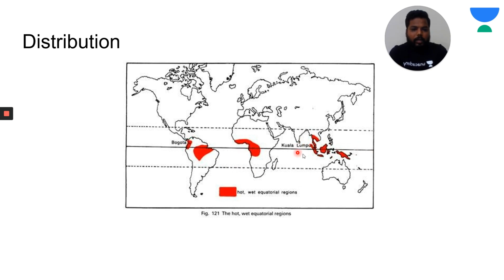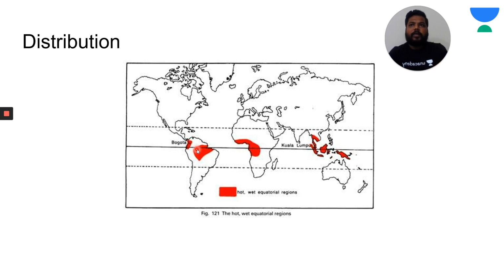Do remember, all these regions are highly important. For this, you should have a minimum knowledge of which countries the equator passes through, which countries the Tropic of Cancer passes through, and which countries the Tropic of Capricorn passes through. You have to remember in a sequential order. Ecuador, Colombia, Brazil, Congo, Democratic Republic of Congo, Uganda, Kenya, and the Indonesian regions.